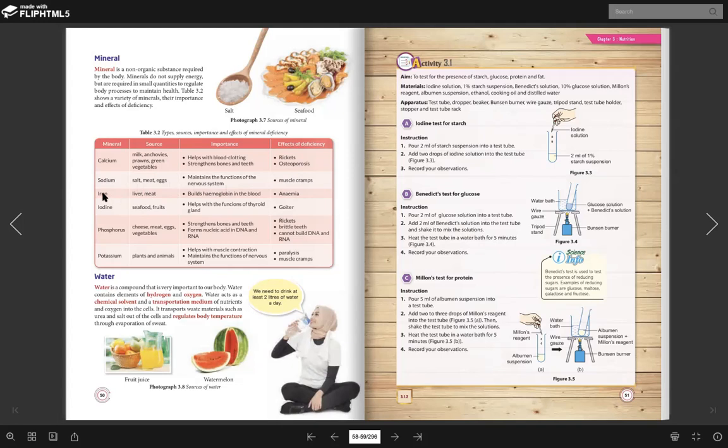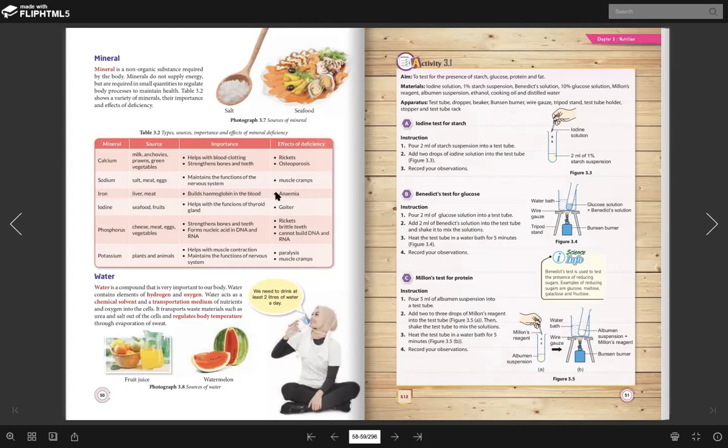Okay, muscle cramp. Iron, jumpa dekat liver, meat. Okay, to build hemoglobin in the blood. Blood what? Red blood cell. Kita tahu red blood cell ni ada hemoglobin. Okay. So fungsi iron ni adalah to build hemoglobin. We know that inside red blood cell, there is a hemoglobin. Apa fungsi hemoglobin? To bond with the oxygen.